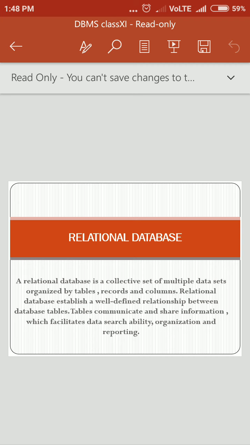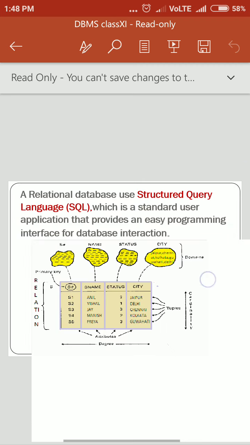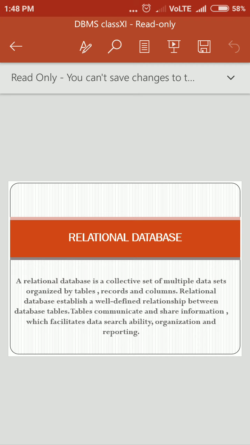Next, we have the relational database. In a relational database, a data model refers to a set of concepts to describe the structure of a database and certain constraints, that means restrictions that the database should obey. The most commonly used data model for databases is the relational data model. So basically, relational database is a type of data model.